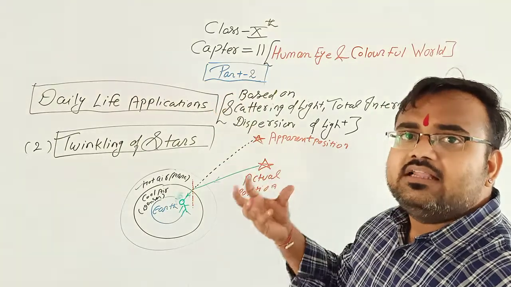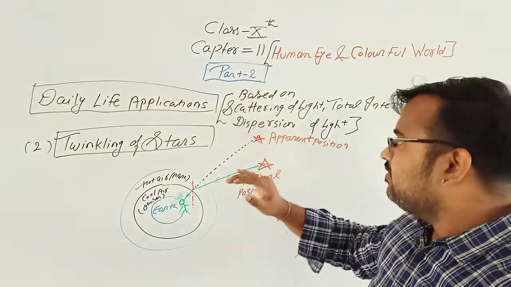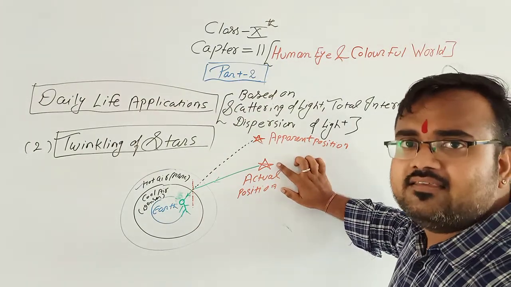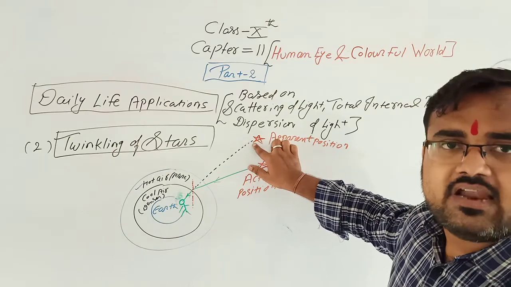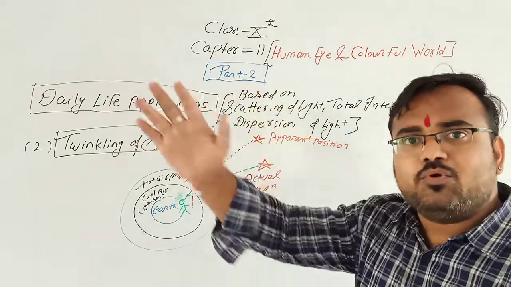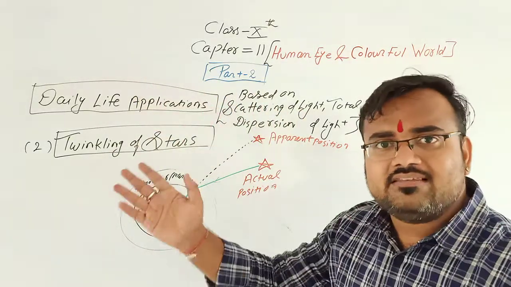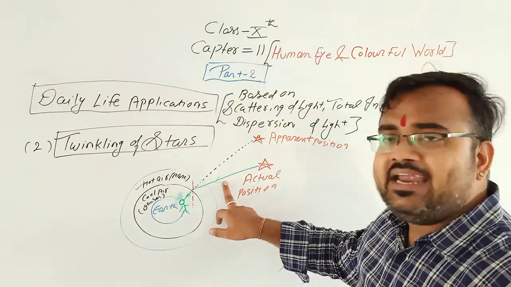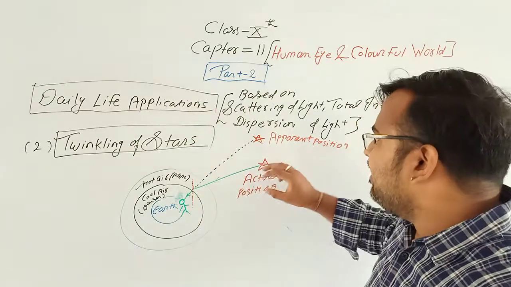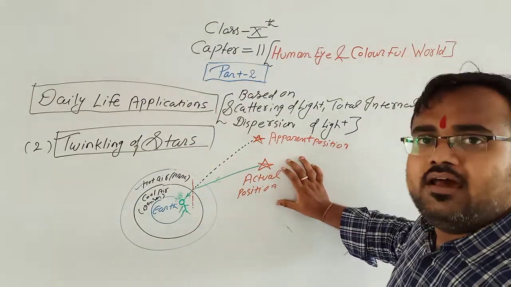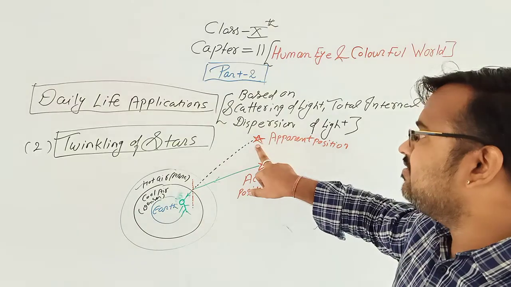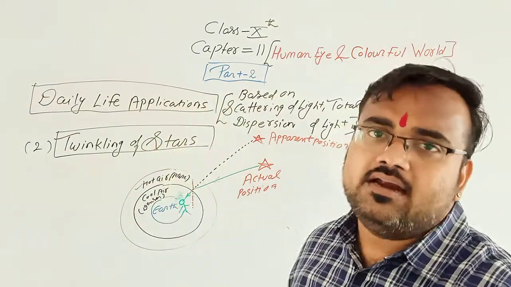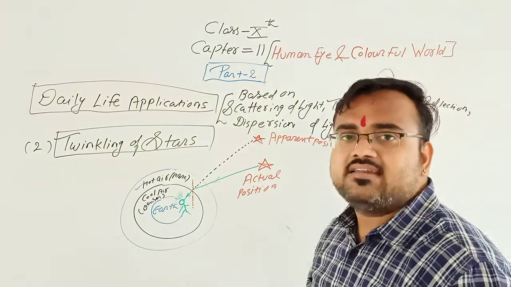Okay, we can feel the stars are twinkling because at the first instant we can see the star here. At the second instant we feel the star is here. When the atmosphere changes, the direction of the light rays also changes with the atmosphere. When the air moves, the direction of light rays also moves, so we feel the star is here, and at the second instant we see the star is here. That means we feel that the stars are twinkling continuously. So this is the reason why the stars are twinkling.